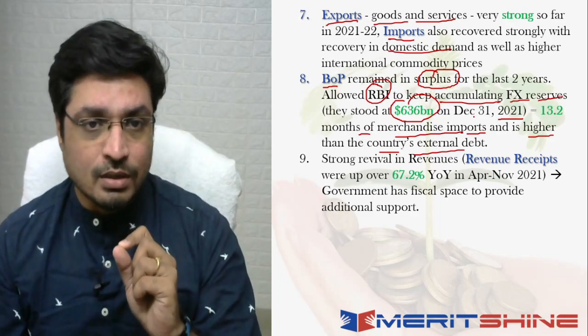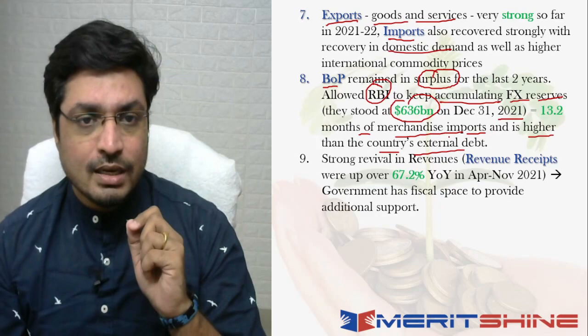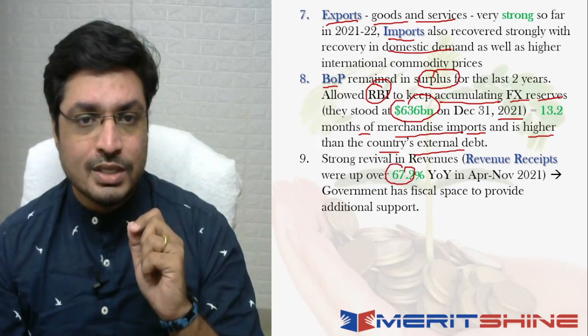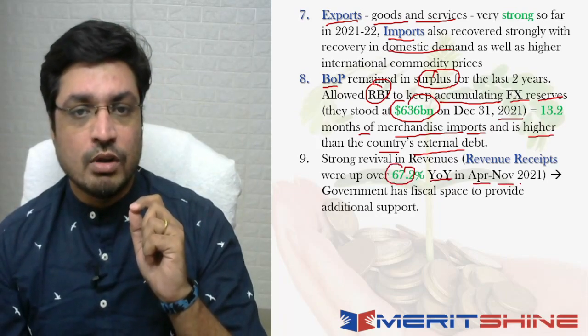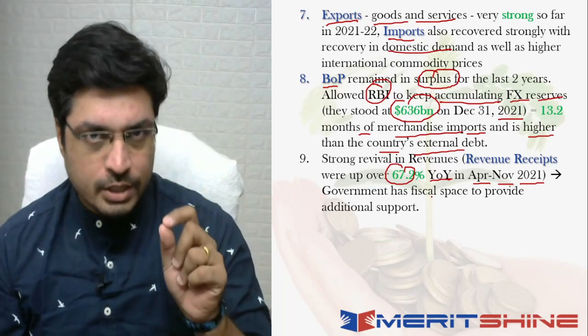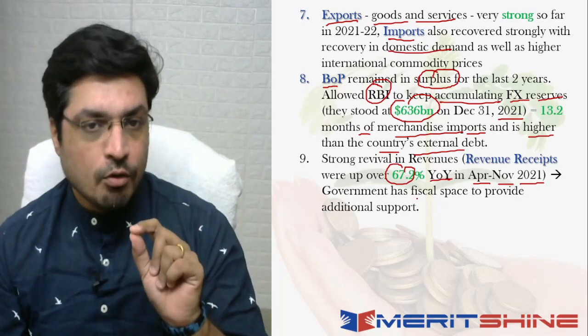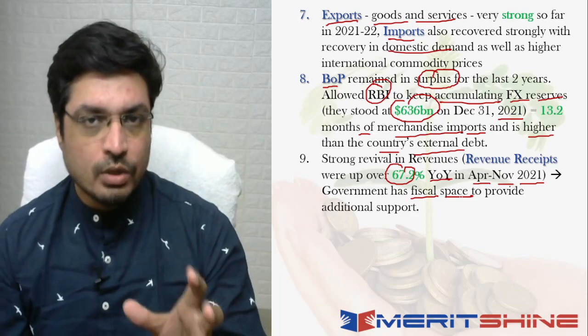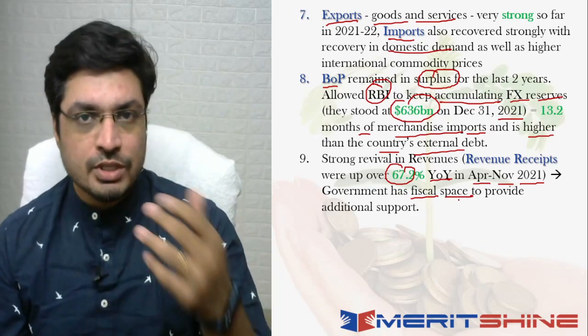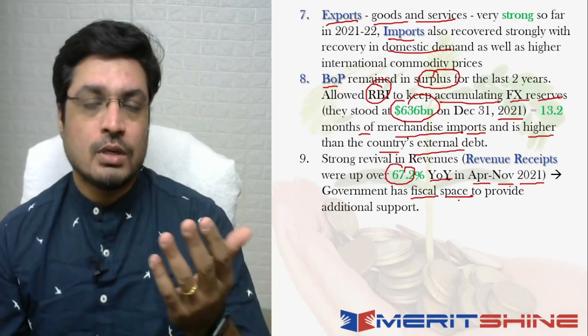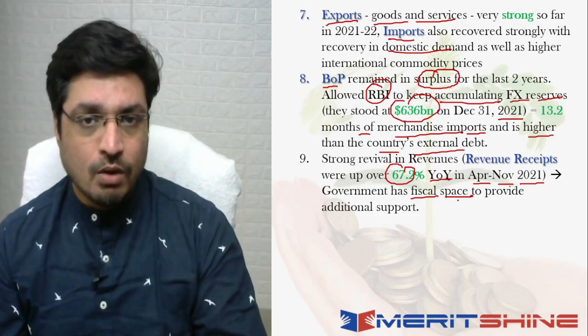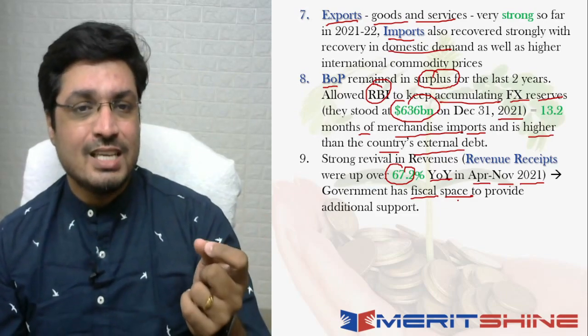Now when I look at this number, so this basically went up by over 67.2% year on year in the period April to November 2021. And again, look at the words used. It basically says that the government has now fiscal space, and these are actually the words of the chief economic advisor who's recently taken over. We talk about Mr. Nageshwaran, who's basically come into the fore now, and he's talking about the government has fiscal